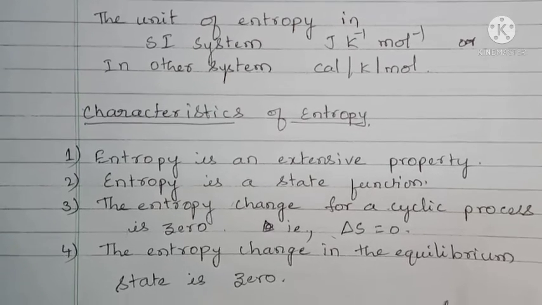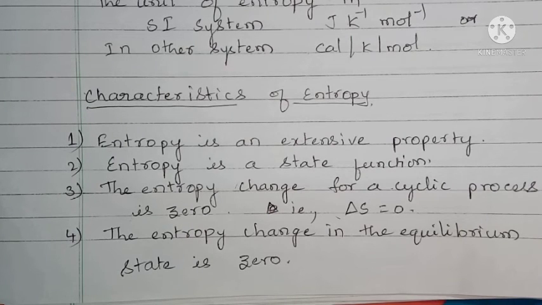Third one, the entropy change for a cyclic process is 0. Already I told you, in a cyclic process the initial state and the final state of the system remain the same. So whatever the conditions of initial state, the same condition will be at the final state. So there is no change in entropy of the system. So delta S value is 0. Then the entropy change in the equilibrium state is 0. Whenever a process is at equilibrium, the entropy change at equilibrium is 0.